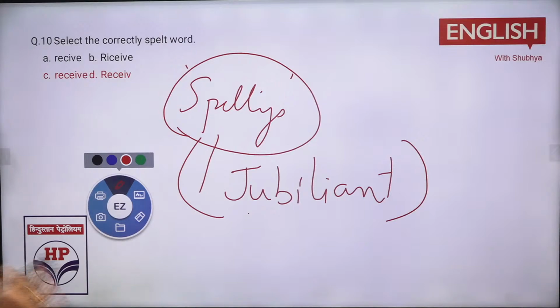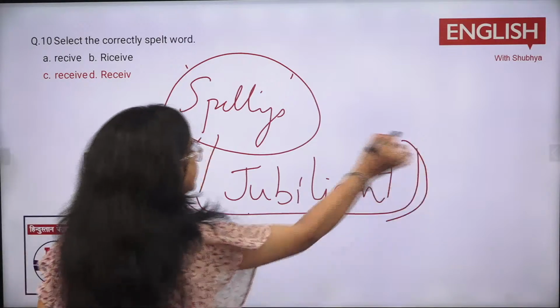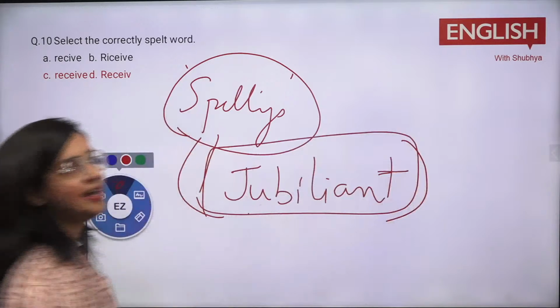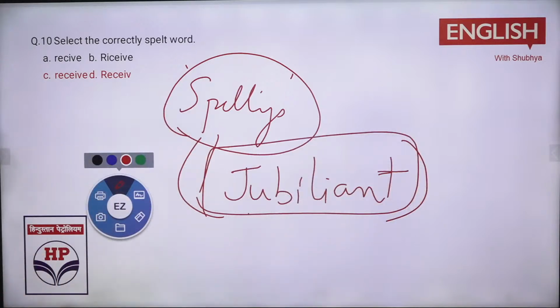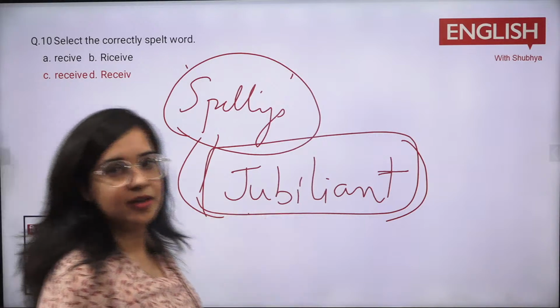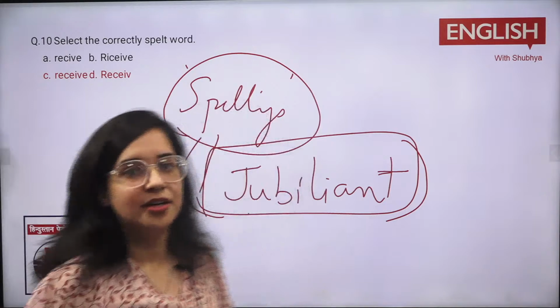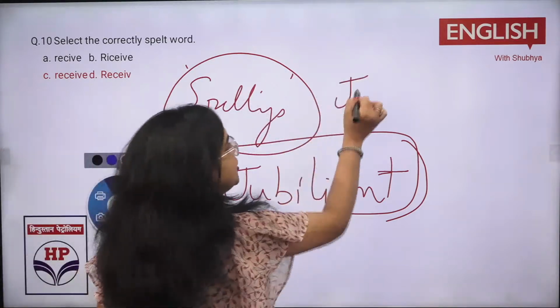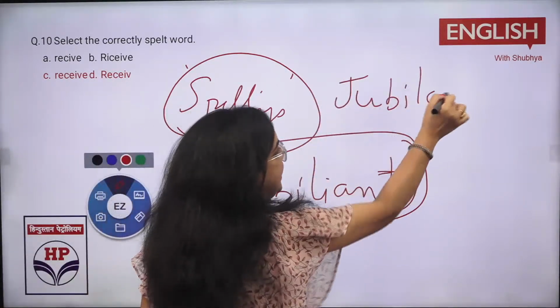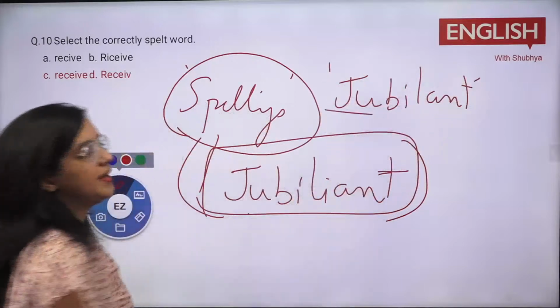Who were attentive in this class? Is this the right spelling of jubilant? What is the mistake? Wrong. So what is the mistake? What have I done wrong here? What should be there? Wrong, right? So what should be there? Jubilant. And what is the meaning of jubilant?